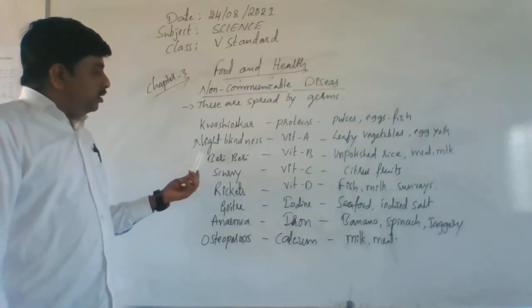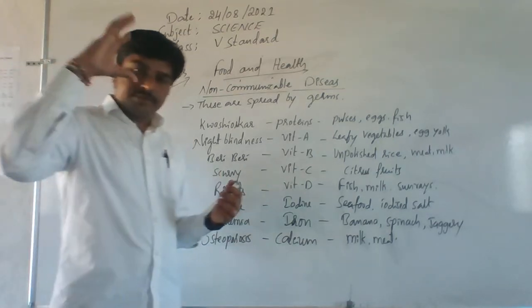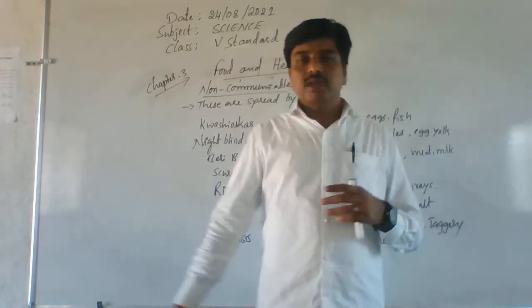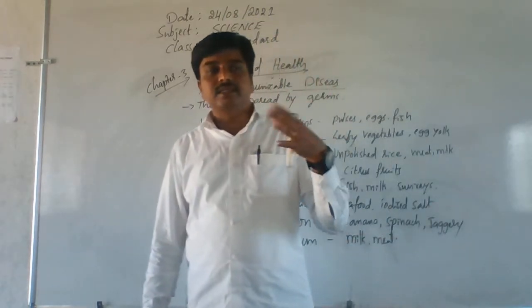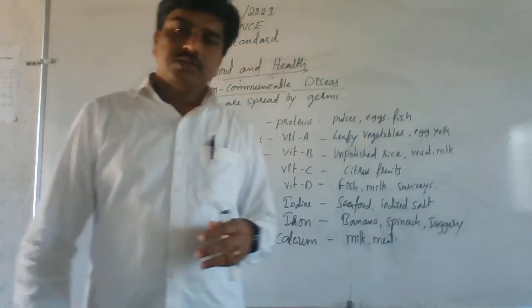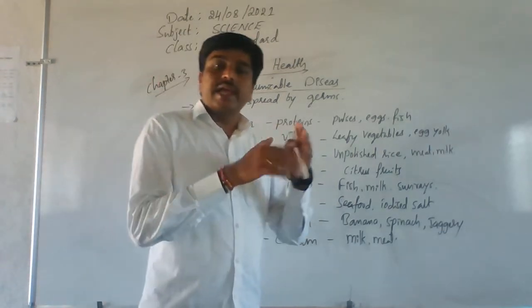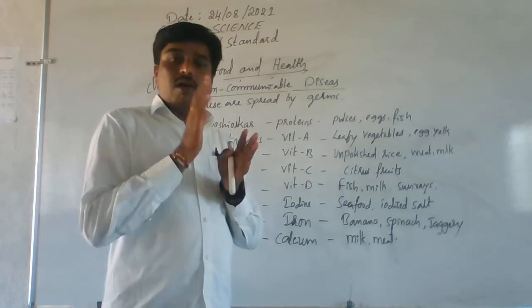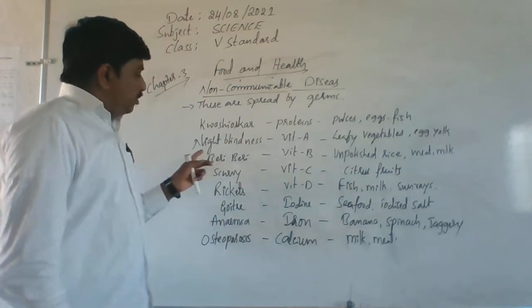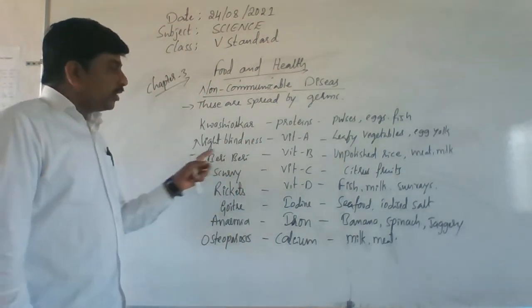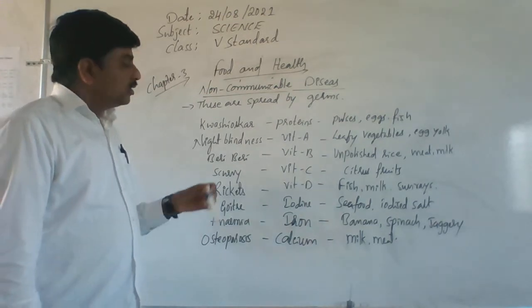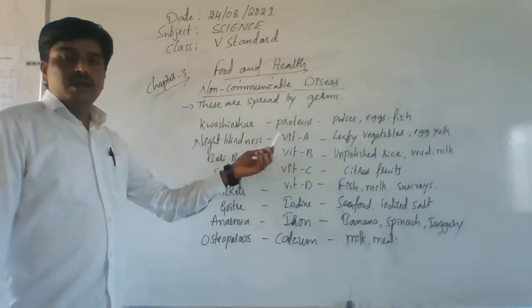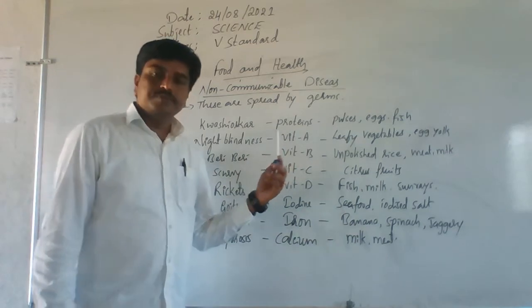Okay. Second one is night blindness. The person cannot see things even at evening time. That disease is called night blindness. He can see things and surroundings only in the daytime, but not in the evening time. That is called night blindness. Understand? This disease is caused by the deficiency of vitamin A.